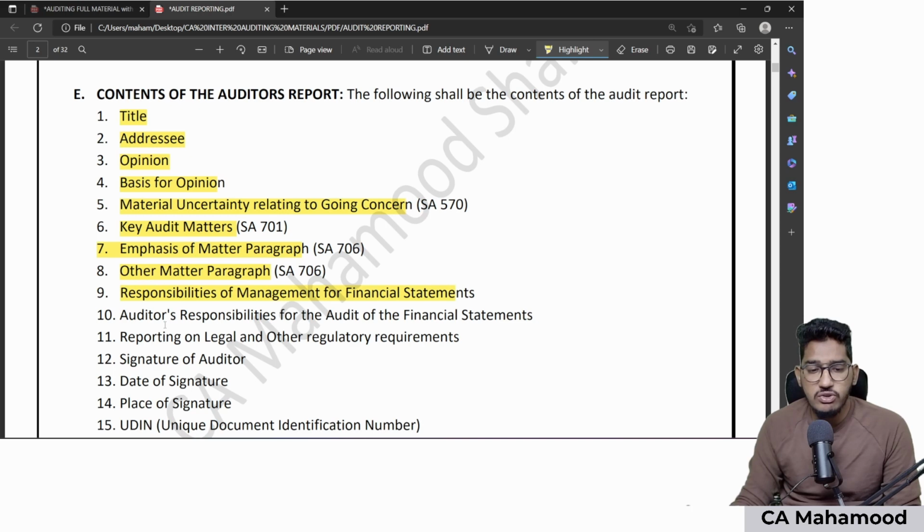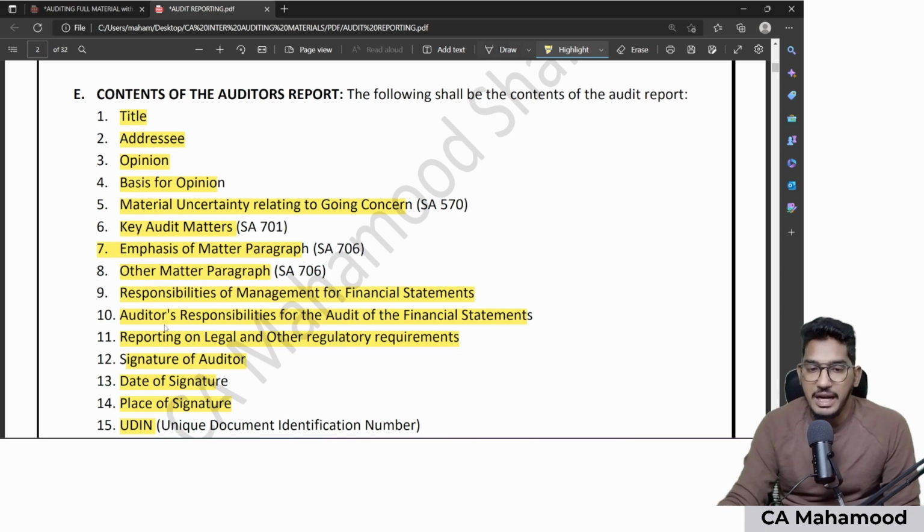Then we have responsibilities of management for financial statements, auditors' responsibilities for the audit of financial statements, reporting on other legal and regulatory requirements, signature of the auditor, place of signature, date of signature, and finally, UDIN. So these should be the contents in your audit report. Now we will try to revise each and every content in a detailed manner.